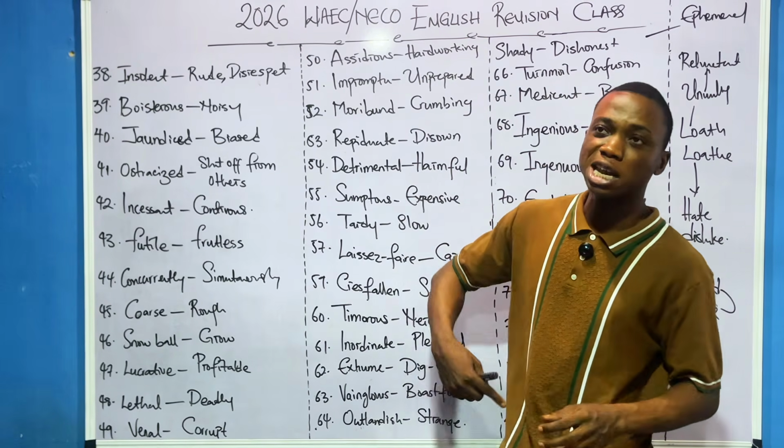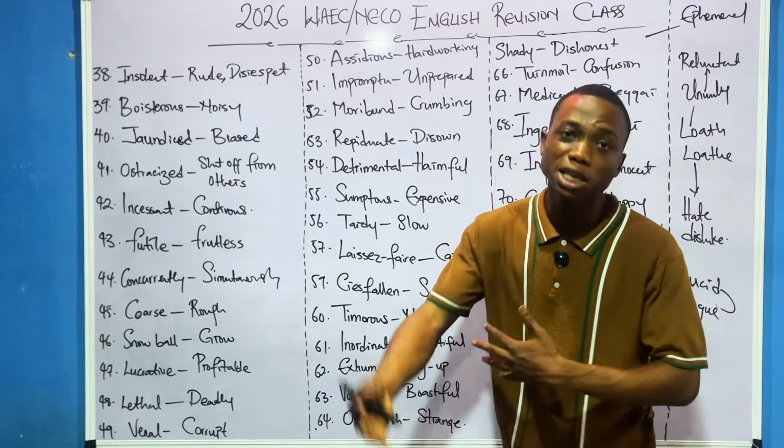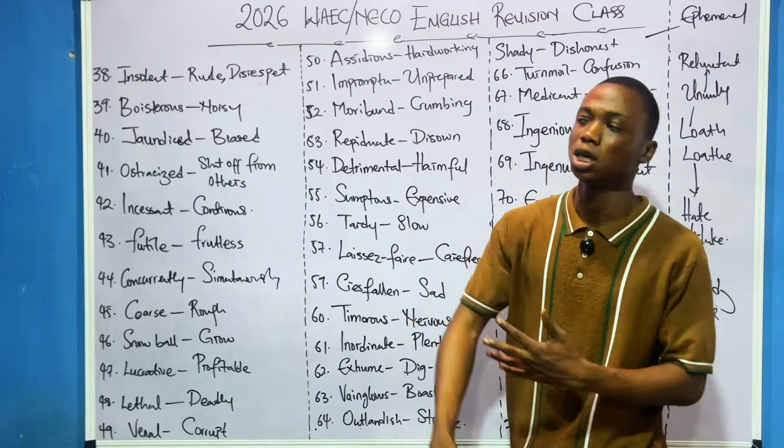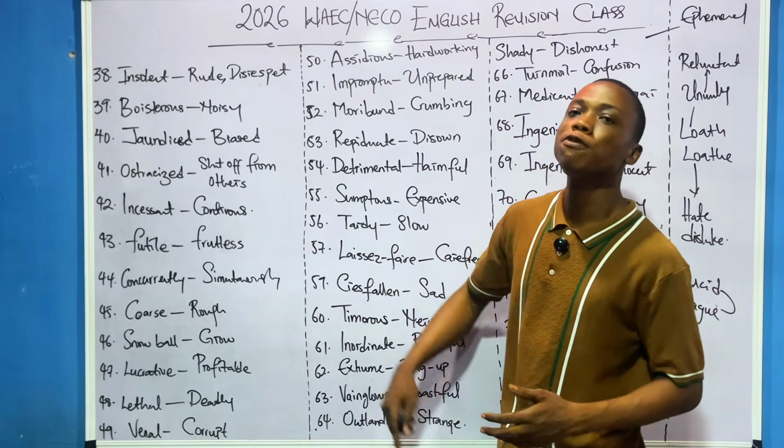Then number 42, incessant. When something is incessant, that thing is continuous. That thing is many. It keeps on coming. It is what? Incessant.